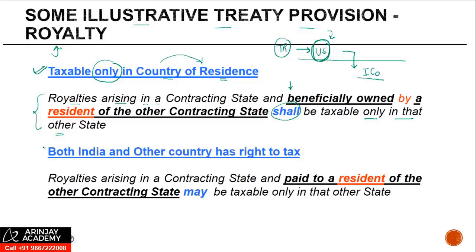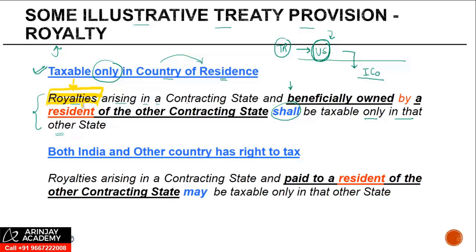Now it seems quite simple, but then there are certain complications around it, or certain points that one should know. How do you interpret this? Let us first understand that. Whenever you are looking at such a statement, the first thing is it says royalties. What is the significance of this first word, royalties? The significance is that unless and until the payment under consideration qualifies as royalty, it is not covered here.